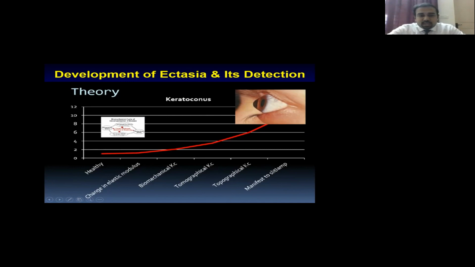So I was initially telling you that I'll come up with something between these healthy and change in elastic modulus groups. What happens between these is that there are genetic modulations. There could be loss of collagen, there could be loss of a specific enzyme, there could be a knockout mutation, there could be inflammation, and all of these factors would drive the patient's eye from a healthy state towards the extreme end of this disease. And we are just looking at biomechanical and tomographic indices. So if we have to detect ectasia at the earliest stage, that would be at the level of a genetic or an inflammatory marker in the patient's eye.